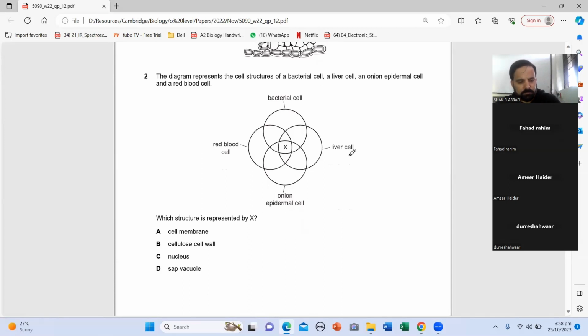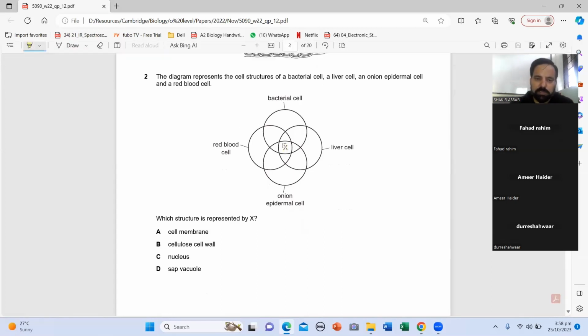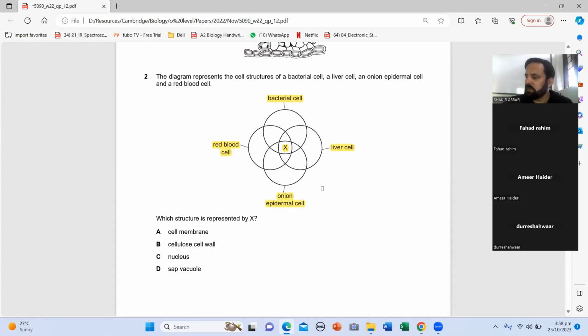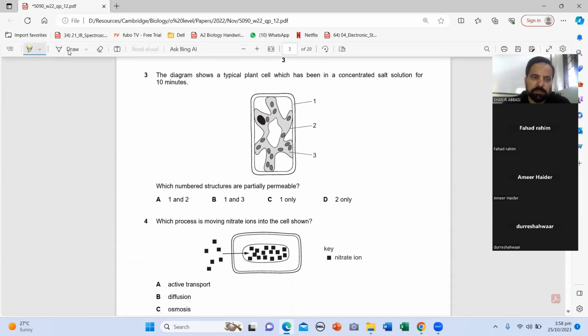Next, question 2. That is alpha. Alpha, cell membrane, because cell membrane is found in all bacteria, red blood cells, liver cell, onion epidermis cell. Very good, Amir Haider, for being the first to answer. If something is a cell, it must have 3 things: cell membrane, cytoplasm, and nucleic acid. So for every cell, the membrane is a must. So it's alpha. Alpha means A for the new ones.